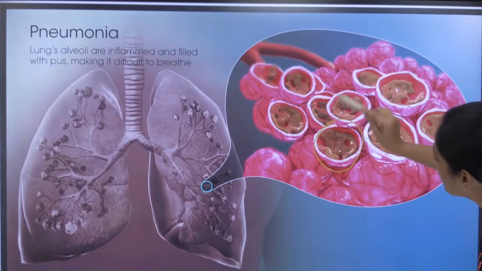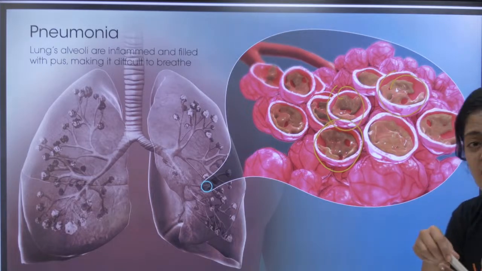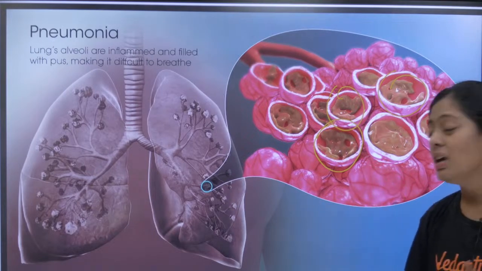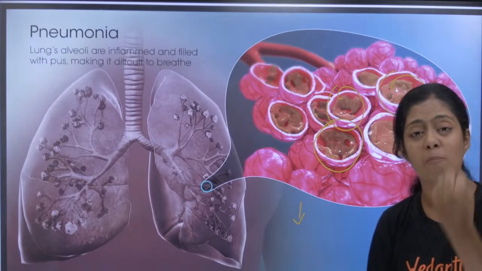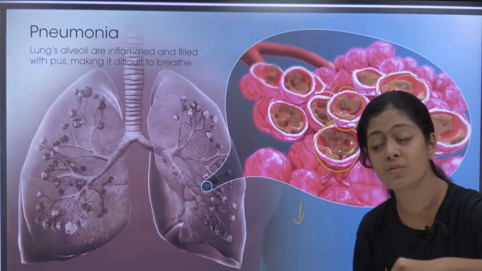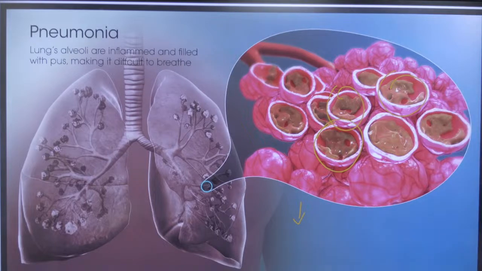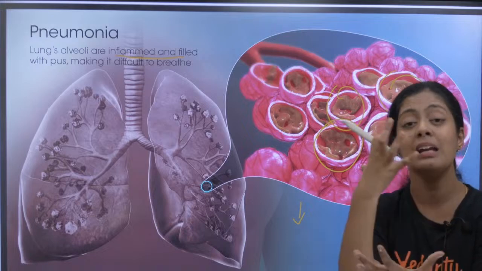You can see how the mucus is filled in the alveoli. Okay, the entire alveoli will be filled with mucus. So the transport of oxygen will decrease. So in the body, in the blood, the oxygen levels drop down, the oxygen saturation will decrease. That's very, very important. Okay, so the lung alveoli are inflamed, the lung alveoli are infected.